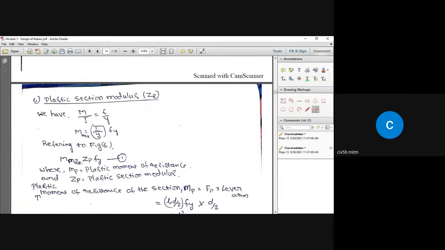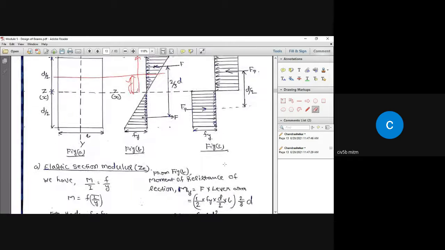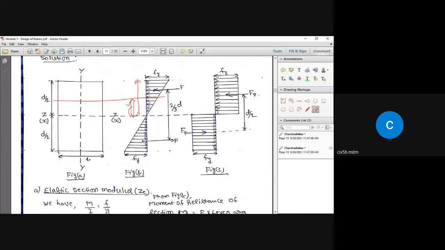Same here. So I'm going to call this I by y max as Zp multiplied by Fy. Okay, not Ze, Zp. Why, I'm going to tell you. Here, what is the plastic moment of resistance of this section? That is Mp value, that is given by Fp multiplied by the lever arm. That is this force Fp, okay, or this force Fp, they are one and the same.